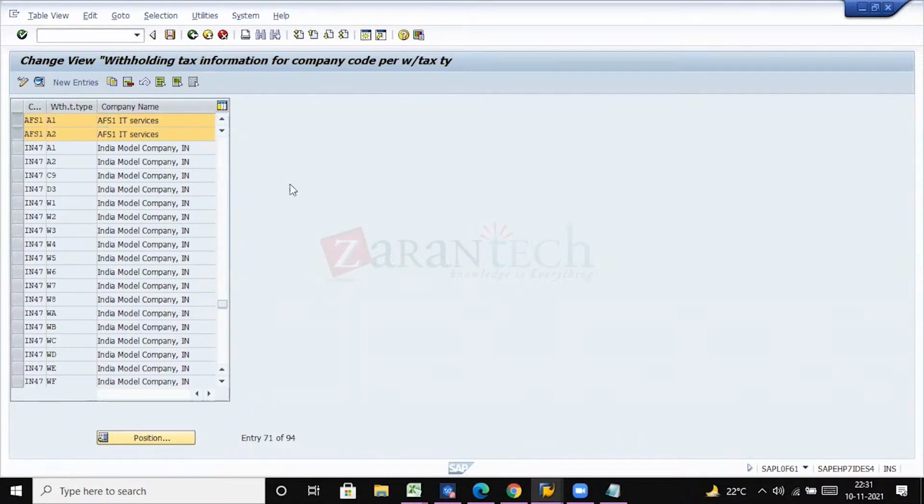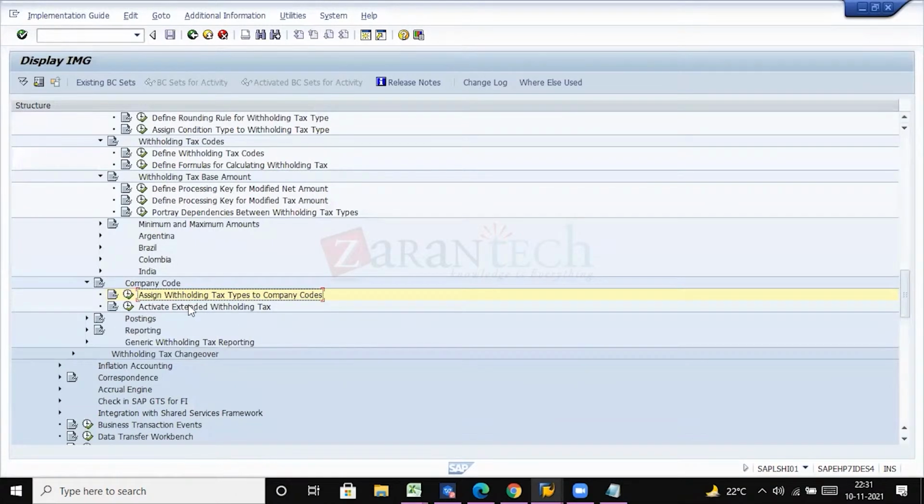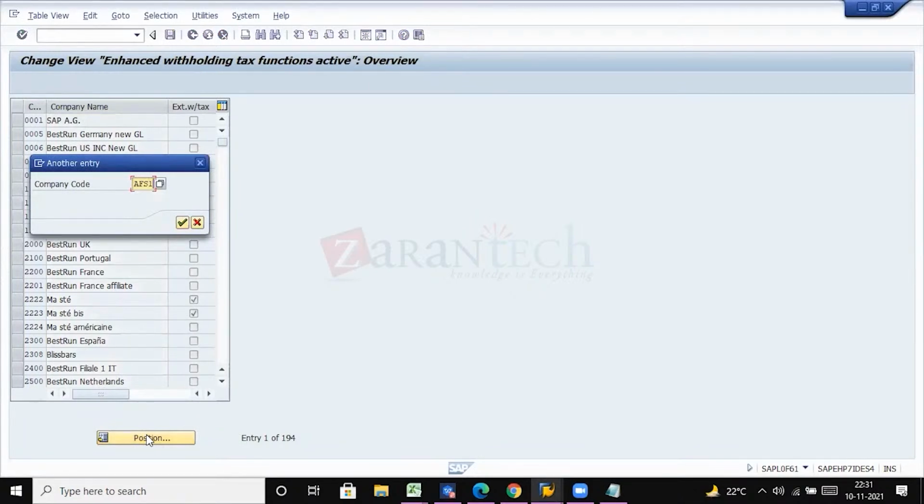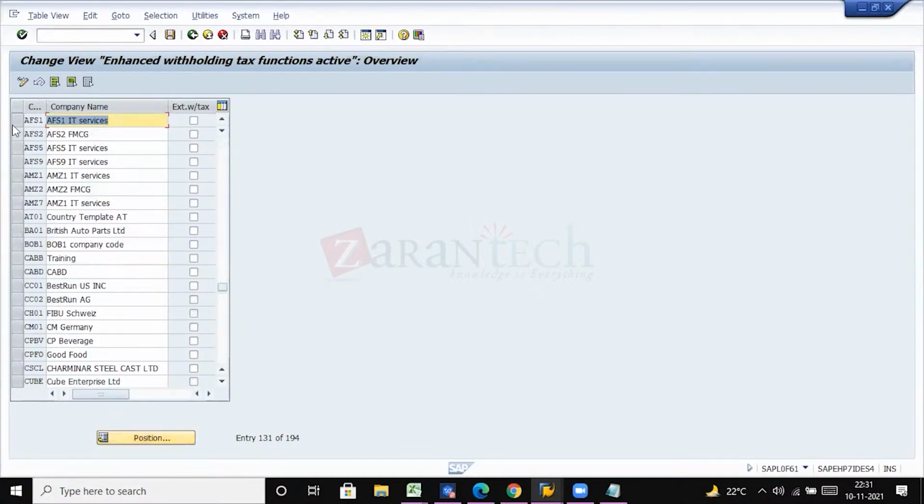Okay, so now activate extended. We have done all the configurations, but the next step is we have to activate extended withholding tax, so that we can proceed with the withholding tax, TDS deduction for the transactions. Let us see whether our company is populated here. Since we have applied two withholding tax types to our company code, that's the reason it has updated. Our company code is updated here. Okay, so just select this.